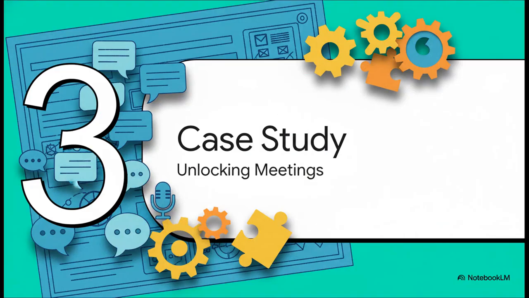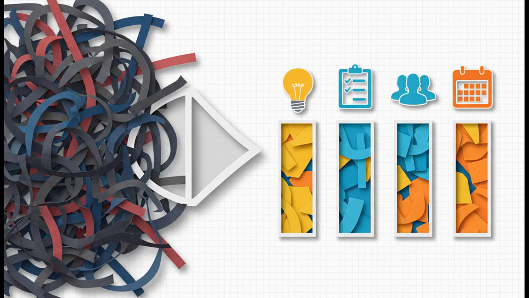All right, math is cool, but let's bring this all the way back to our original headache, making sense of those meeting transcripts. How do we use this incredible blueprint to finally get some clarity? Let's build our very own meta prompt right now. First things first, we have to be absolutely crystal clear on our goal. We are not looking for another one of those useless, vague summaries. No way. We want structured, actionable information. We need to know exactly what decisions were made, what the specific action items are, who owns them, and when they're due.